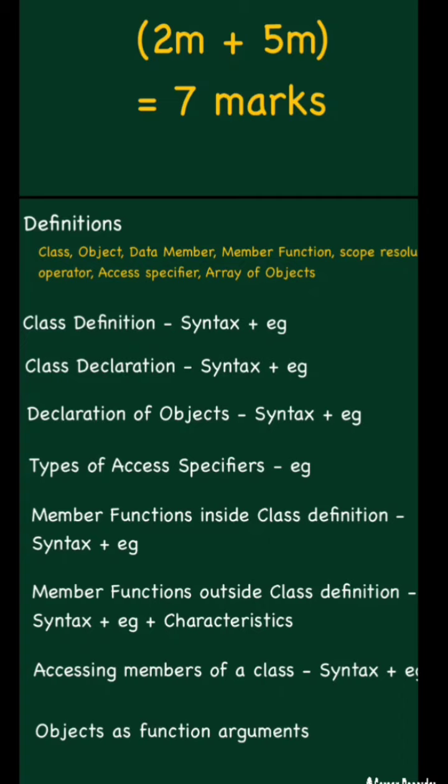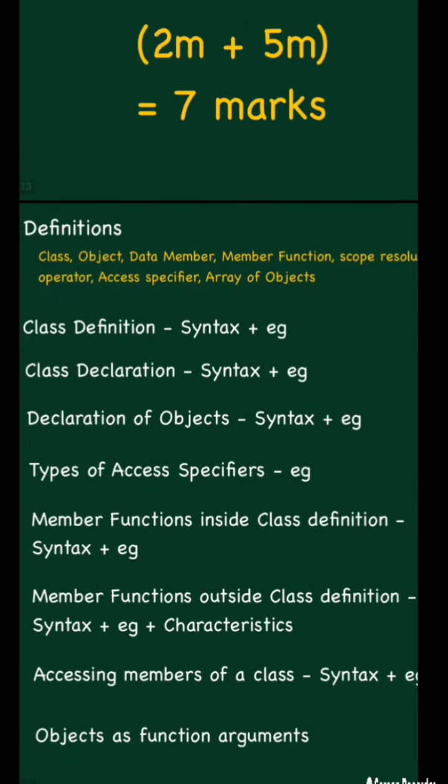For that you have to learn a syntax along with a programming example. There you have to explain each keyword, that means whatever things you have used in the syntax, you have to explain each keyword, and that must reflect in a program. Then for the member function outside the class definition, we are going to use the scope resolution operator. When you want to define the member function outside the class definition, there you have to use the scope resolution operator, and the syntax is different for each type of class definition.